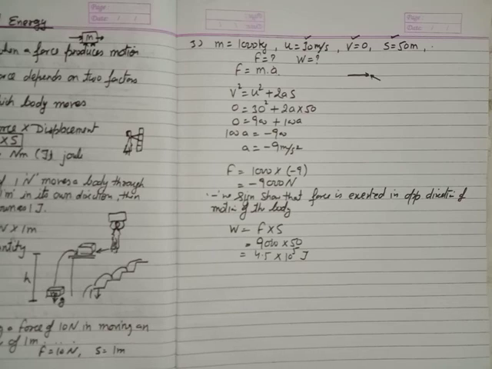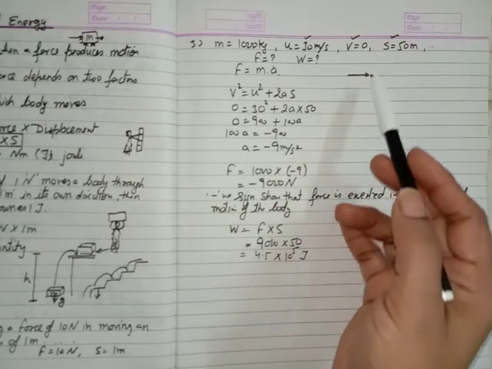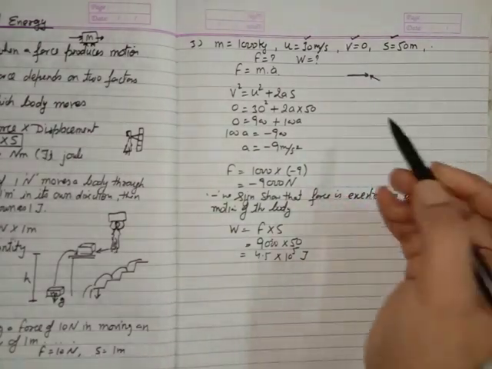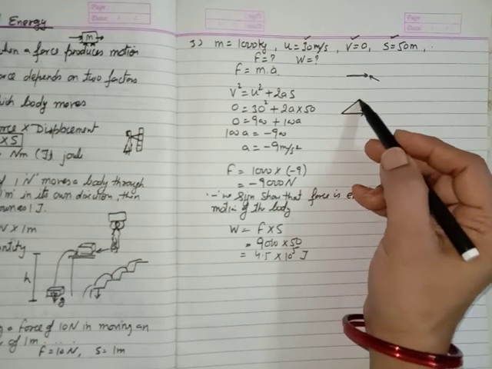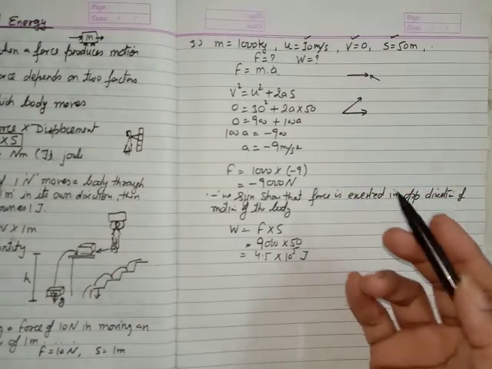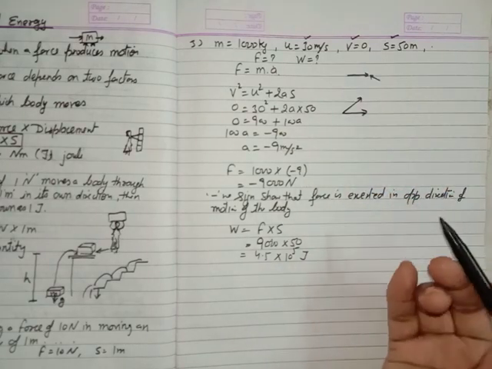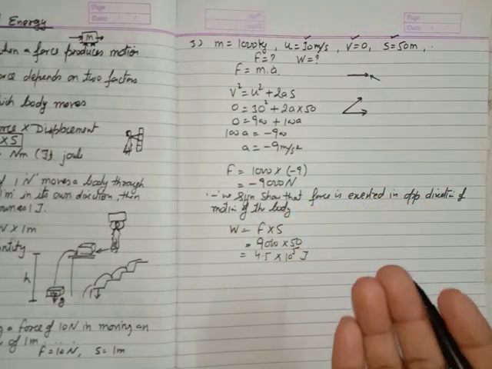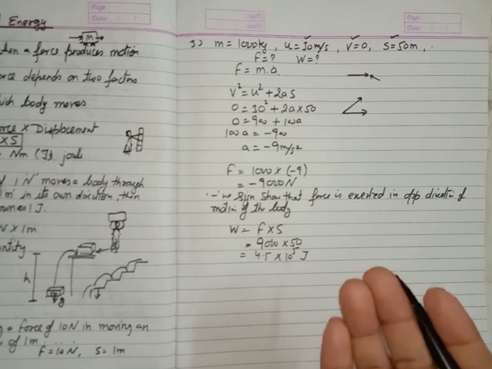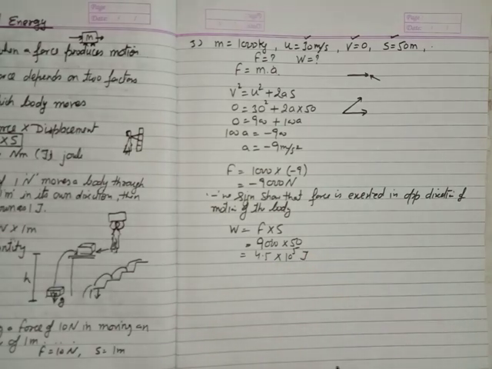Now in the next lecture we will study what will happen if the force exerted is not in a straight line. Suppose we are applying some force obliquely, which means at a certain angle, then how can we find the value of work done? When can work done be positive, or be 0, or can negative work done be possible? So in the next lecture we will study positive, negative and zero work done. Okay, bye.